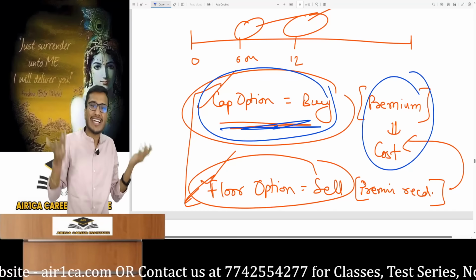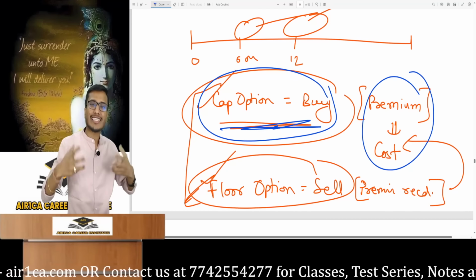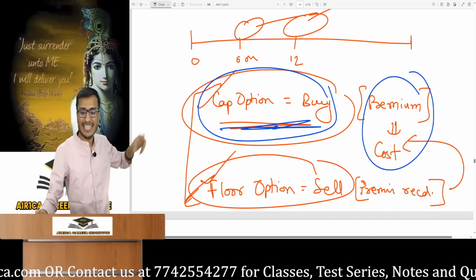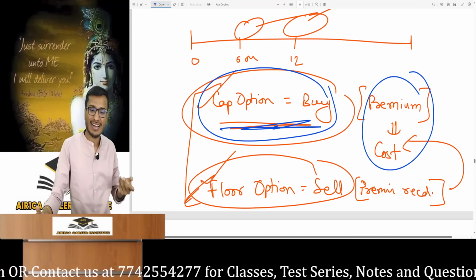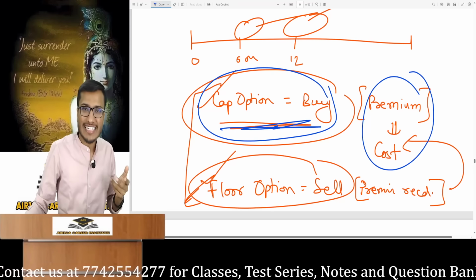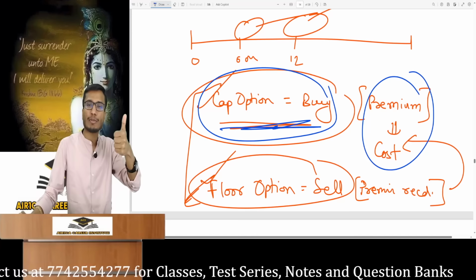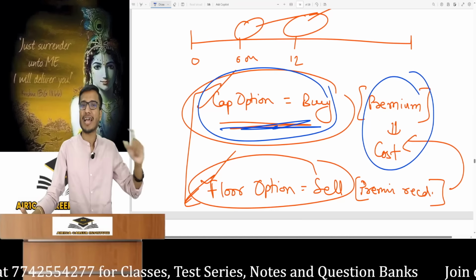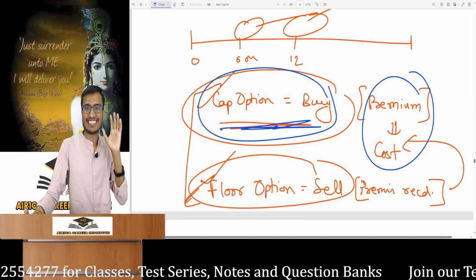So I think the interest rate will rise. I'll sell a floor option, collect premium and use it to buy a cap option. Hedging is done and nothing paid for premium. Smart people often use the interest rate collar strategy. This involves them buying a cap option and selling a floor option to make their net premium zero.